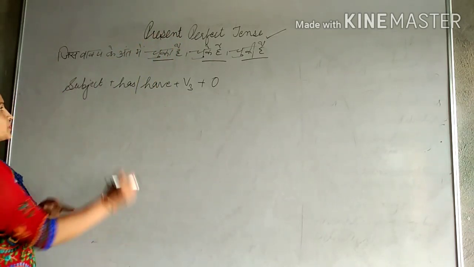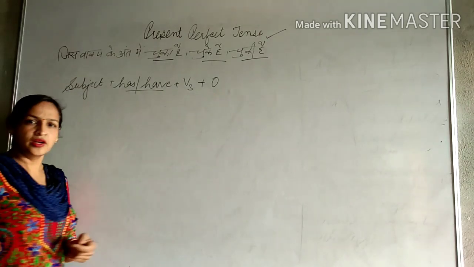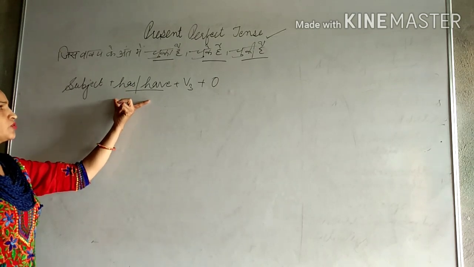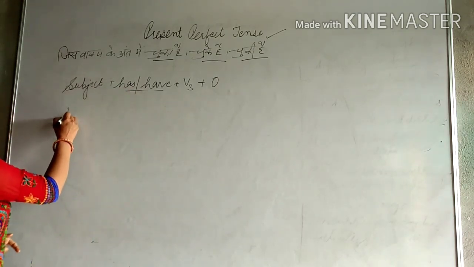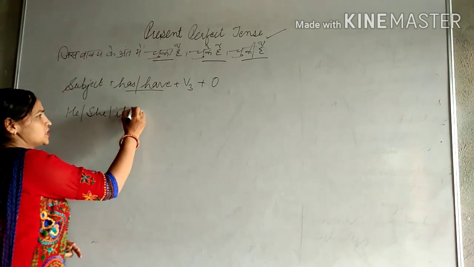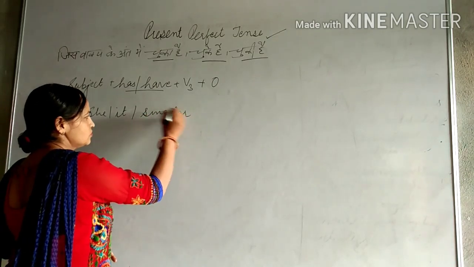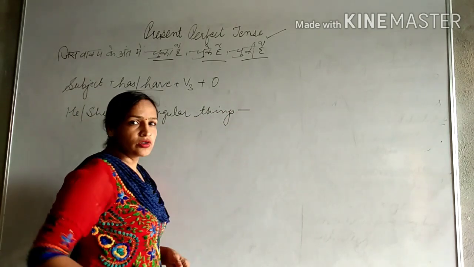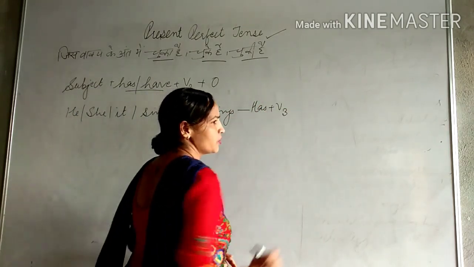Sentence formation: subject, has, have, then third verb, then object. There are two helping verbs that will be used: has and have. Has, we know about this: he, she, it, and all singular things, we will use has, then third form of the verb.